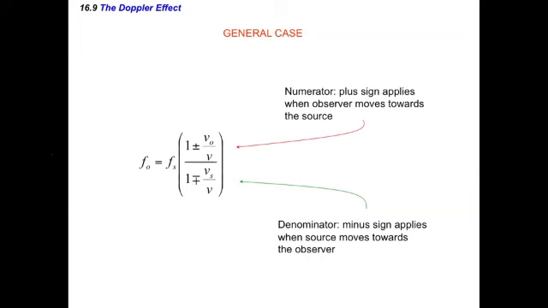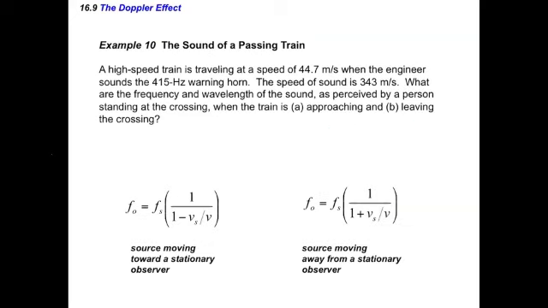This equation can then be simplified when you have an observer that's at rest or a source that's at rest. As a quick plug-in of this, we can look at a passing train and the speed heard. A train is moving at 44.7 meters per second.